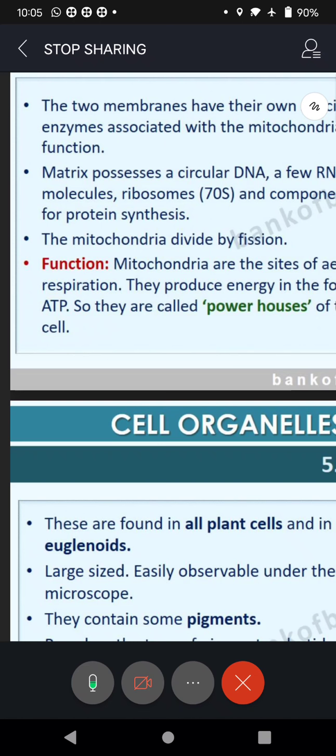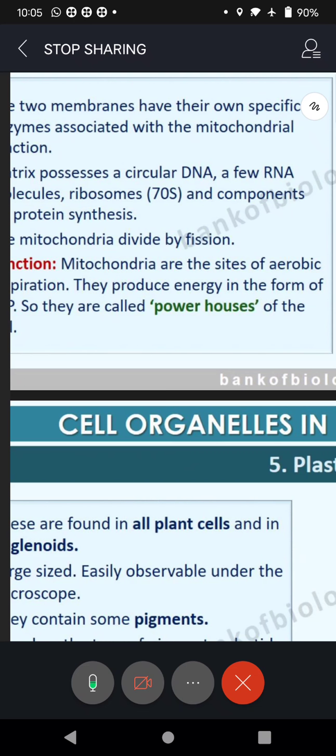And of course, your physics teacher will be telling you one adenosine triphosphate, when we break, you get something like 4 kilocalories of energy or 4 calories of energy. So when we eat so many breakfast, lunch, dinner, imagine how many lakhs of glucose molecules, and that many lakhs of glucose molecules into 36 ATPs, into 4 calories. See, this much energy is produced in our body.